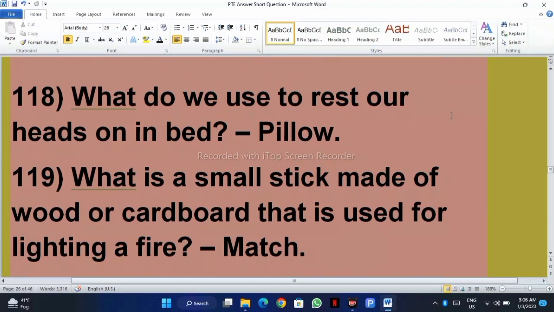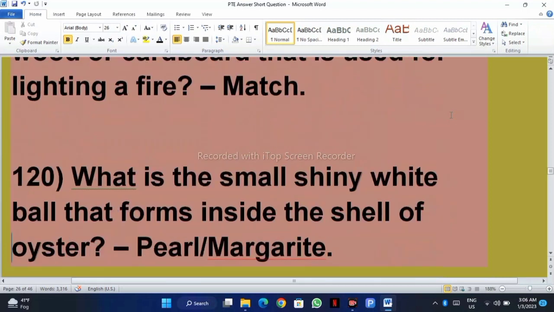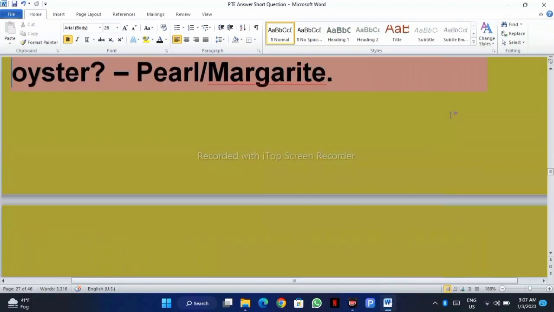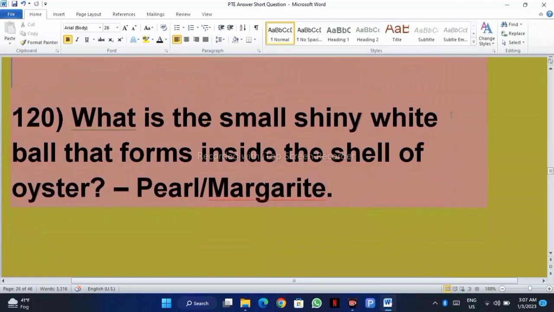What is the small stick made of wood or cardboard that is used for lighting a fire? Match. What is the small shiny white ball that forms inside the shell of an oyster? Pearl.